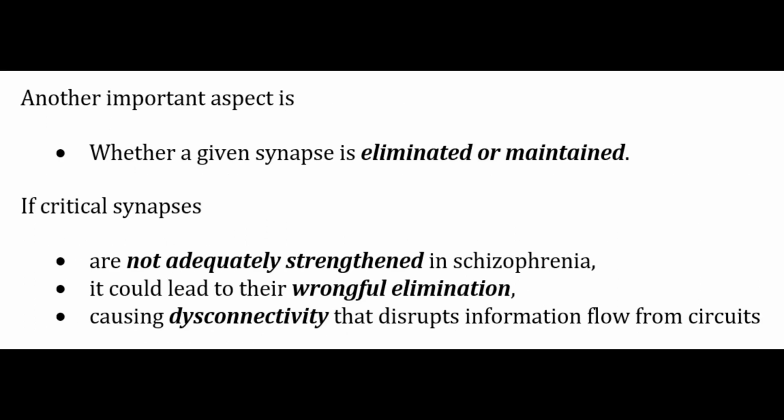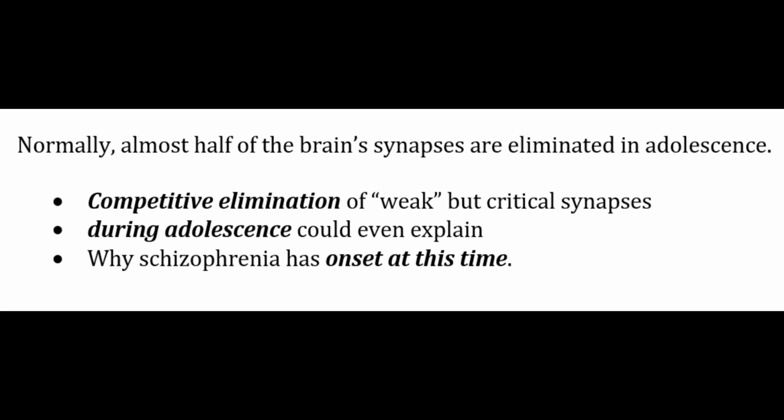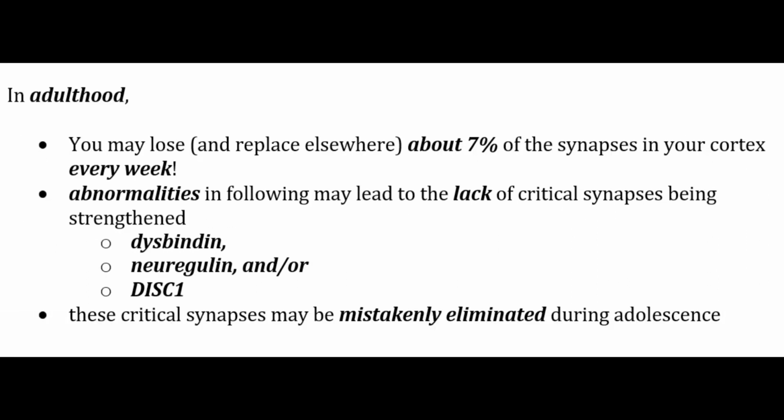Another important aspect is whether a given synapse is eliminated or maintained. If critical synapses are not adequately strengthened in schizophrenia, it could lead to their wrongful elimination, causing disconnectivity that disrupts information flow from circuits. Normally, almost half of the brain's synapses are eliminated in adolescence. Competitive elimination of weak but critical synapses during adolescence could even explain why schizophrenia has onset at this time. In adulthood, you may lose or replace about 7% of synapses in your cortex every week.